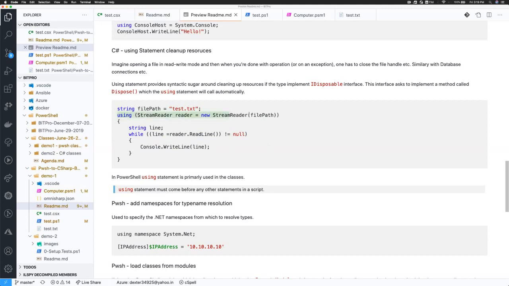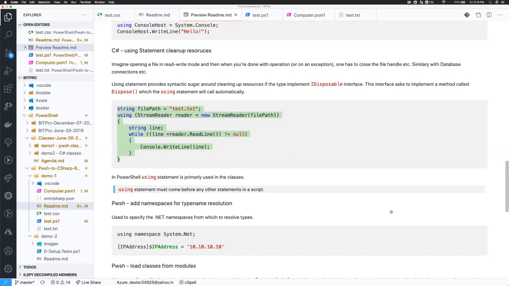Even if you are not using it, remember that the using keyword can also be used as a statement, where at the very top you define what resource you are using, and in the block you define what operations you want to do. Once it is done, the using statement will automatically call the Dispose method on the type you are using. In my case, a StreamReader. It will clean up everything, do garbage collection, and reclaim the memory. It's provided to you by default by the C# language.